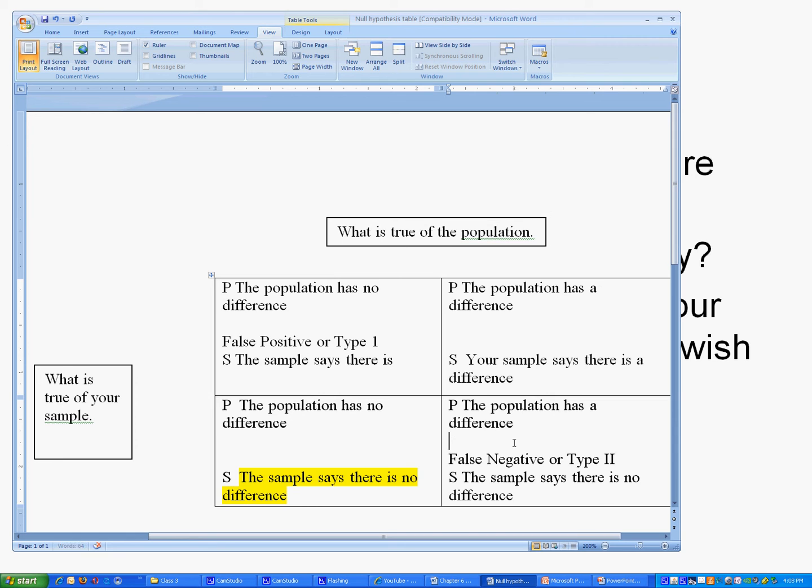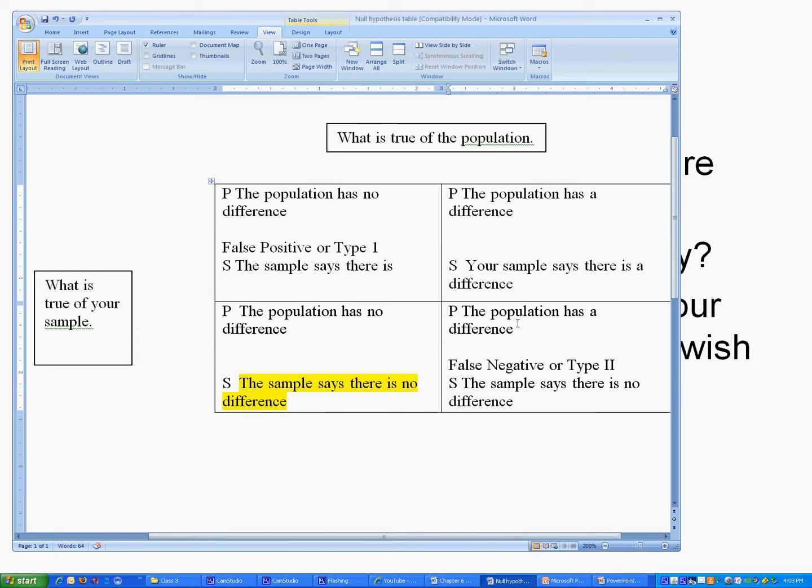It's also bad to not convict the guilty person. So, for example, if we have somebody on trial and the person really did it, but we failed to convict them of that, if we've failed to say something's true which in fact it really is, that's a false negative. That's bad also. It's worse to convict the wrong person than it is to let the guilty person go free. That's why a type 1 error is the worst type of error to commit.